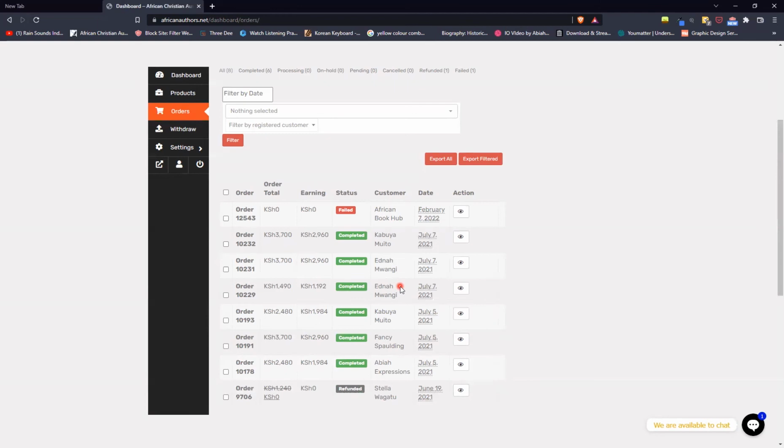Some books do better in one platform than the other. Nothing right or wrong about it, just where your customers are. So if Jumia is working for you, you'll see most of your sales come from Jumia, and so you're able to put your emphasis into Jumia. Then we'll look at withdraw, how to access your money when you want to withdraw that.